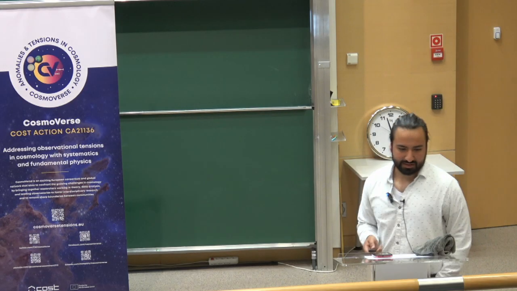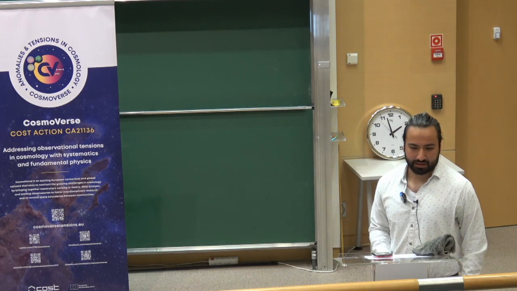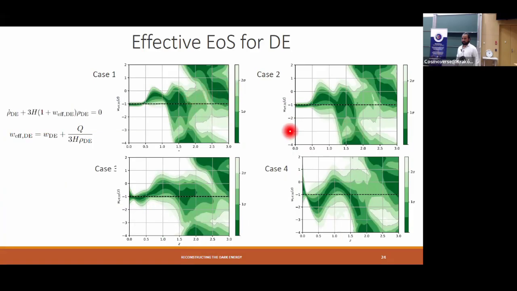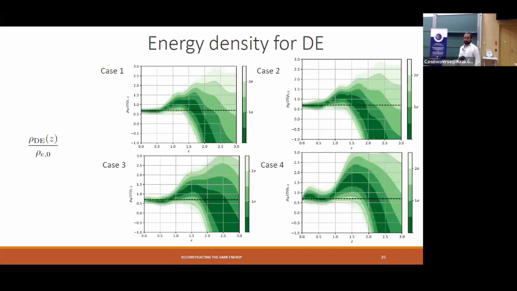And one of the interesting results in this paper is that after recovering the interaction kernel, we can then recover the effective equation of state for dark energy. These are the 4 equations of state. And it's kind of hard to see, but there is a 1 sigma preference to have an asymptote or a discontinuity here around redshift 2 for the 4 effective equations of state. And this behavior for the effective equation of state is also characteristic of something that Özgür already told you about, which is a sign switching cosmological constant.